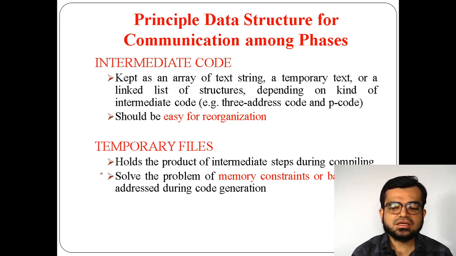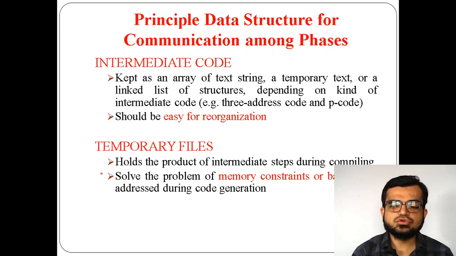It's something like a temporary text, or else an array of text strings, depending on the type of intermediate code and what kind of information has to be provided. As you know, intermediate code is used to communicate between the source code and the destination one.